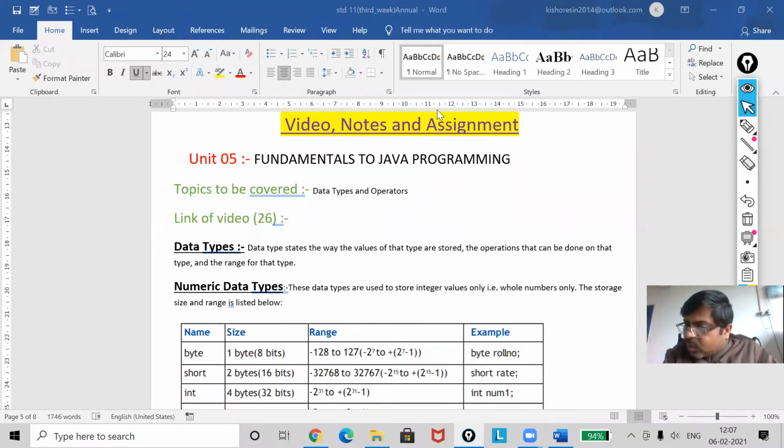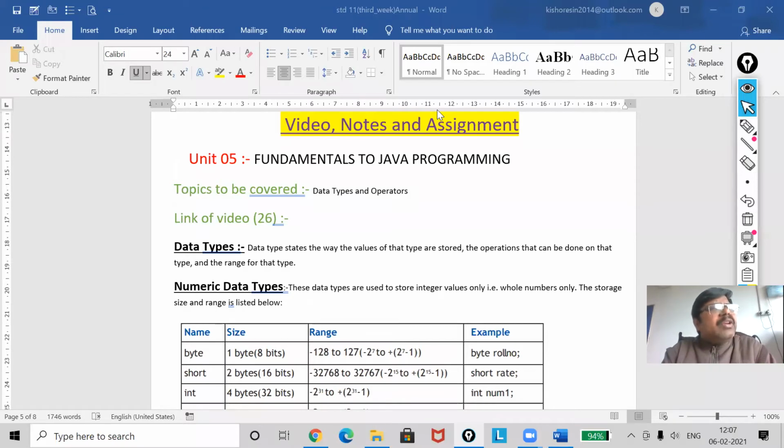Those words you cannot use, like for, int, float, double, while, abstract. So these are the keywords that you will never use as names. These are the reserved words that will be used by Java. Public, protected, final.